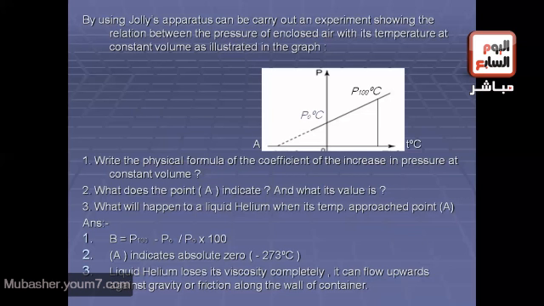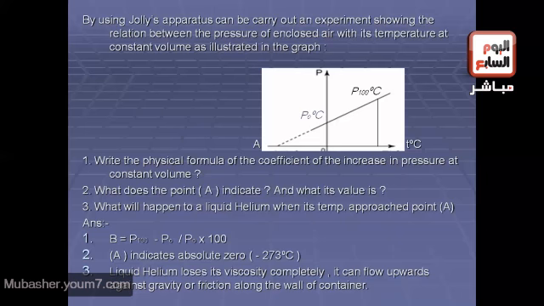You can write this value or the other value. Okay, liquid helium loses its viscosity completely when the temperature approaches 0 Kelvin, and it can flow upwards against gravity or friction along the wall of the container, as we all know.